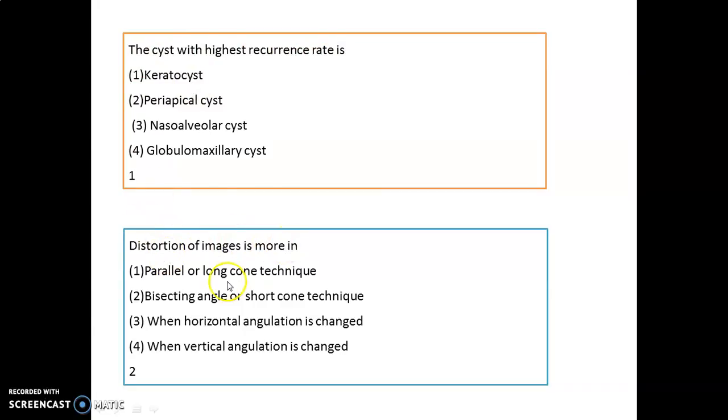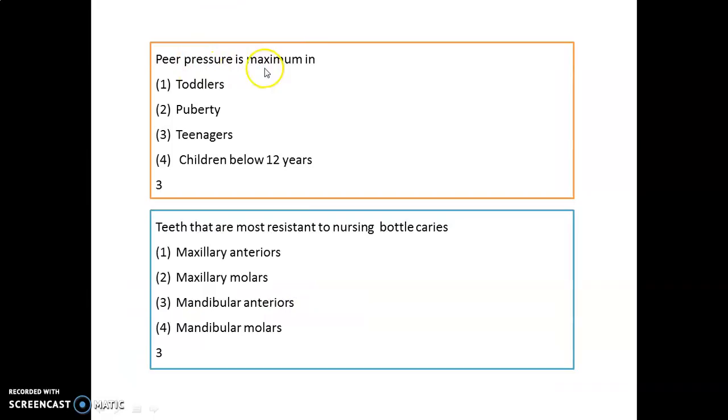Distortion of images is more seen in bisecting angle technique or short cone technique. Peer pressure you can find maximum in teenagers. Teeth that are most resistant to nursing bottle caries are the mandibular anteriors.